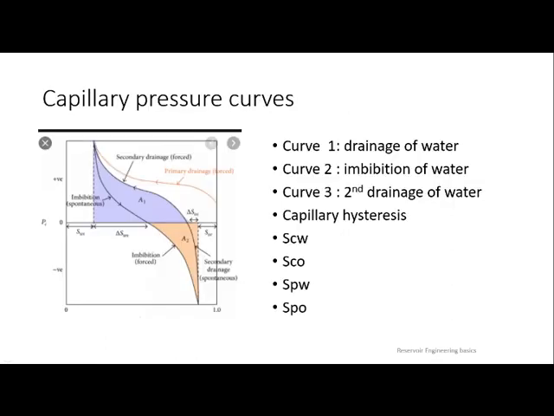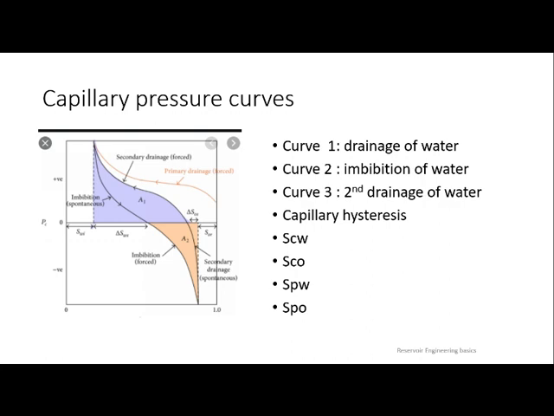And let us go to capillary pressure curves, and I will explain how these 3 curves will come. One is drainage of water, imbibition of water, and second drainage of water. When you are talking drainage, it represents water, not oil. So you have to name your curves with respect to water only. Drainage of water is like water is being drained.